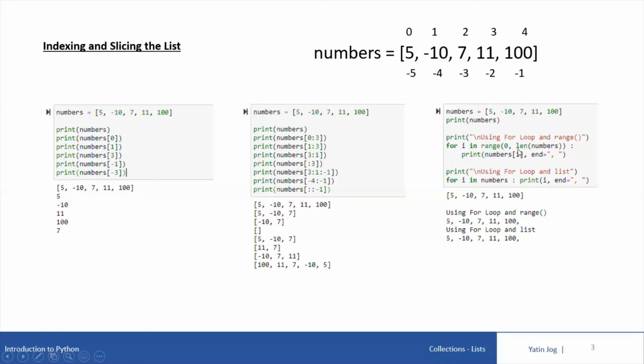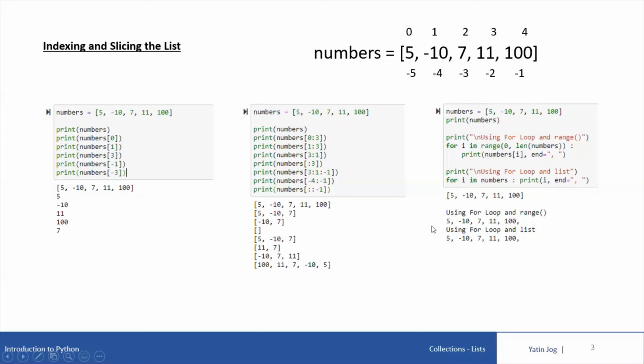Now what is the len function? Len gives the length of whatever value we give it. What is the length of numbers? 1, 2, 3, 4, 5. So length of numbers will return the value 5. This will be executed as range of 0 to 5. When I say 0 to 5, including 0, excluding 5, that means 0 to 4, which is what we want. So for i in range 0 to 4, we are printing numbers of i: numbers of 0, numbers of 1, numbers of 2, numbers of 3, and numbers of 4. It will print the whole list on the screen using a for loop.